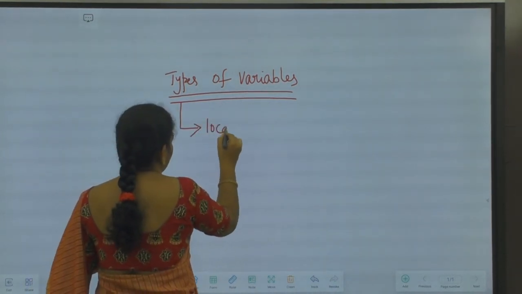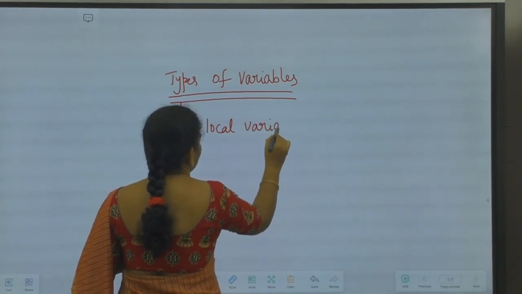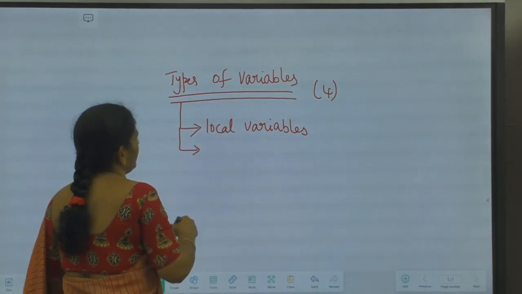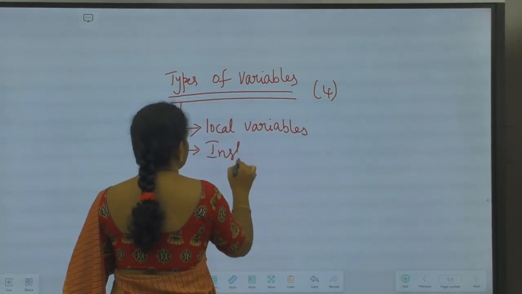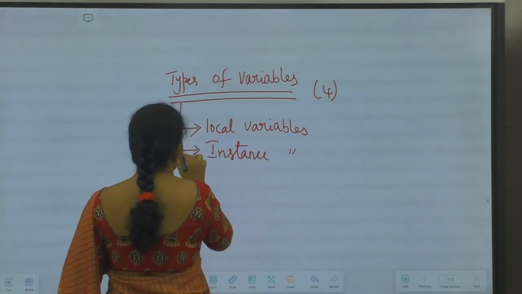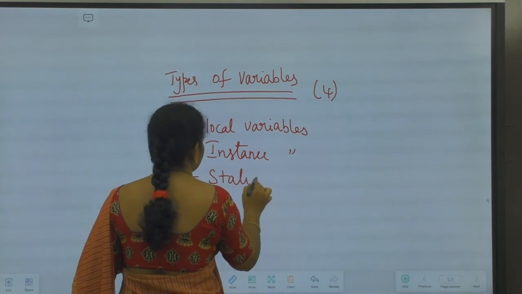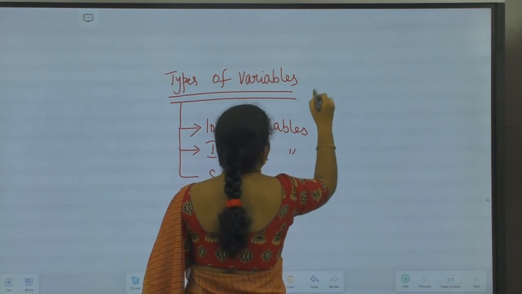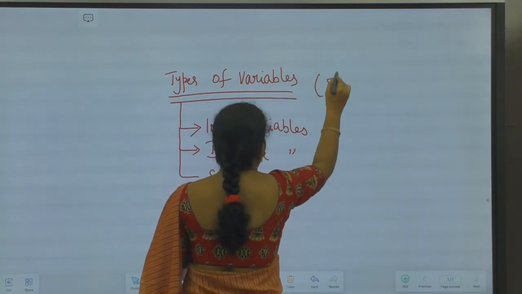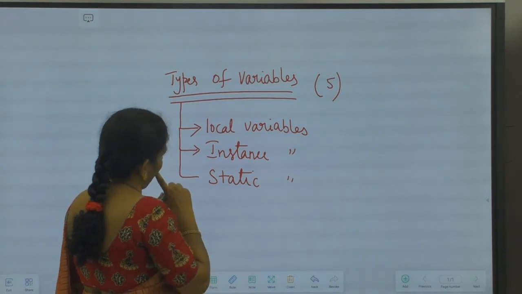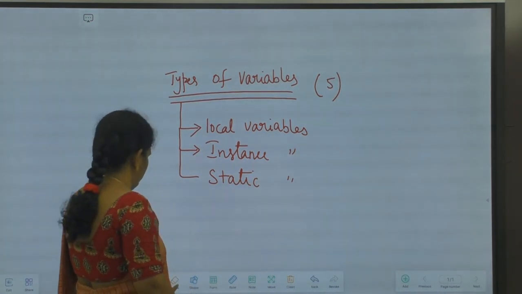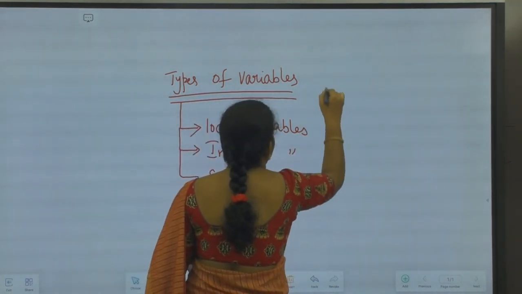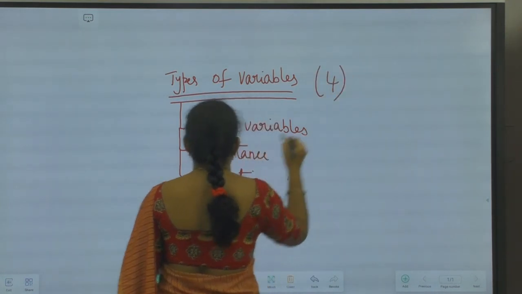We have local variables, instance variables, static variables. Sorry, it's not 4, it's 5 different kinds of variables.